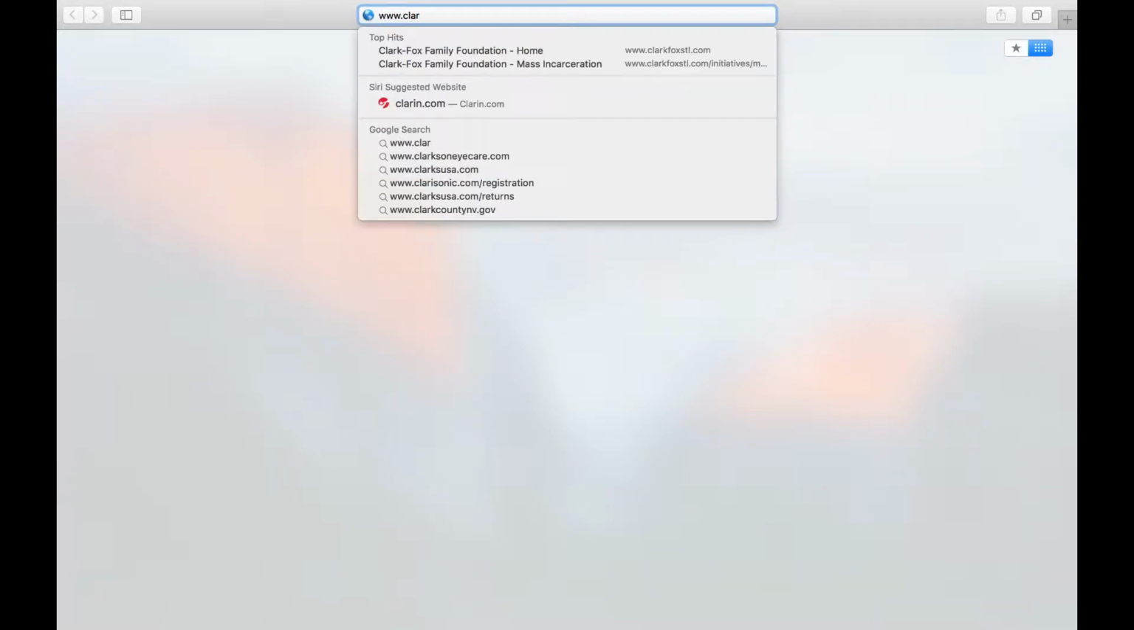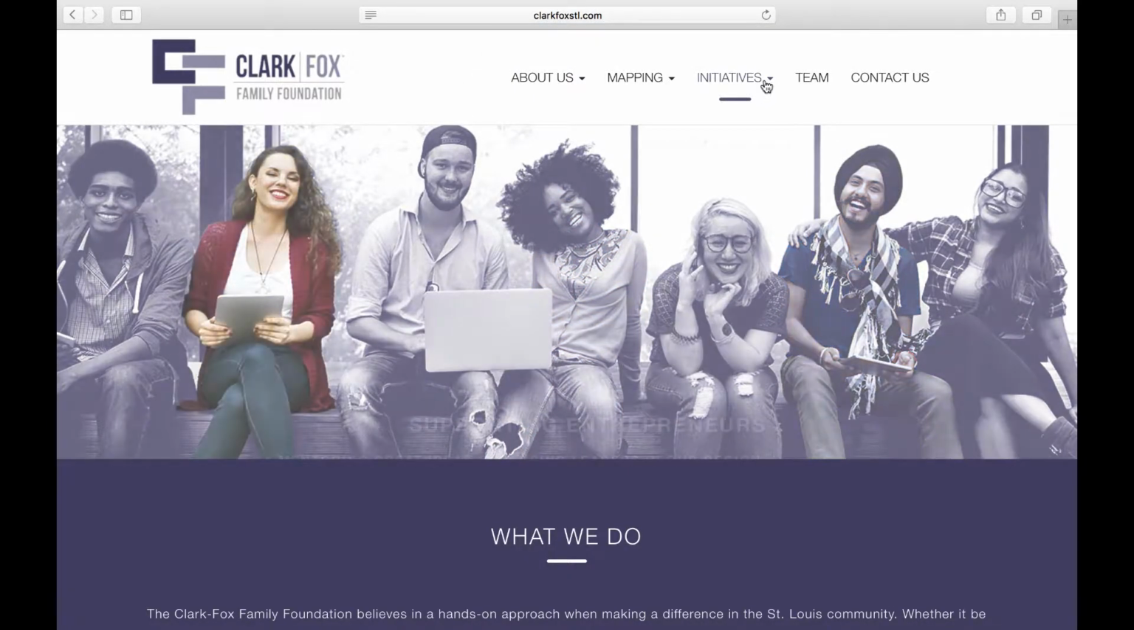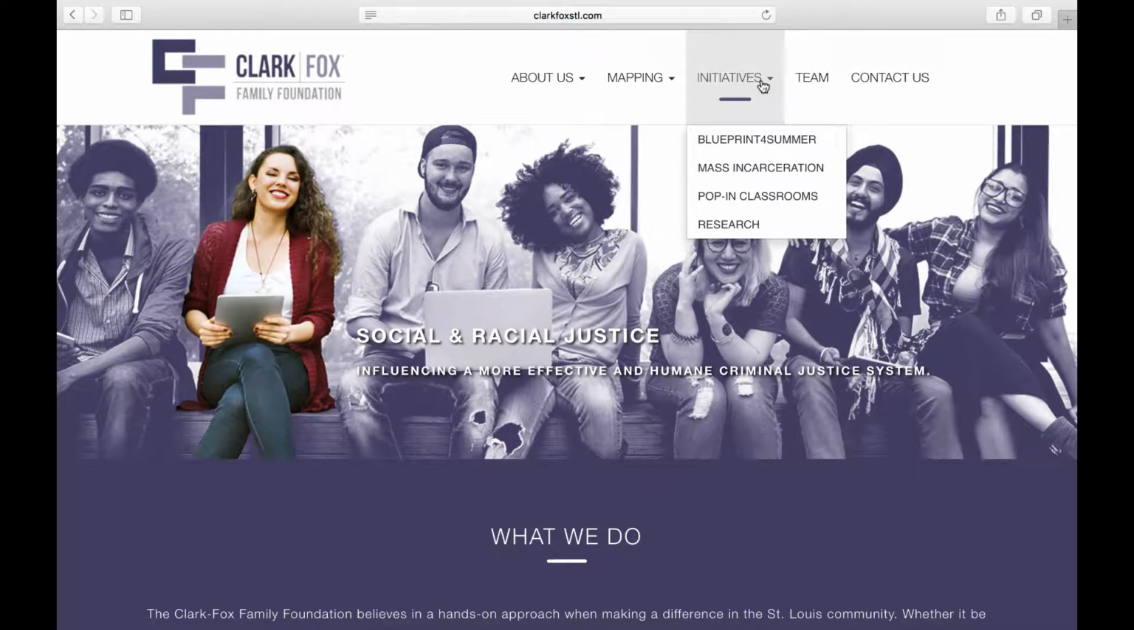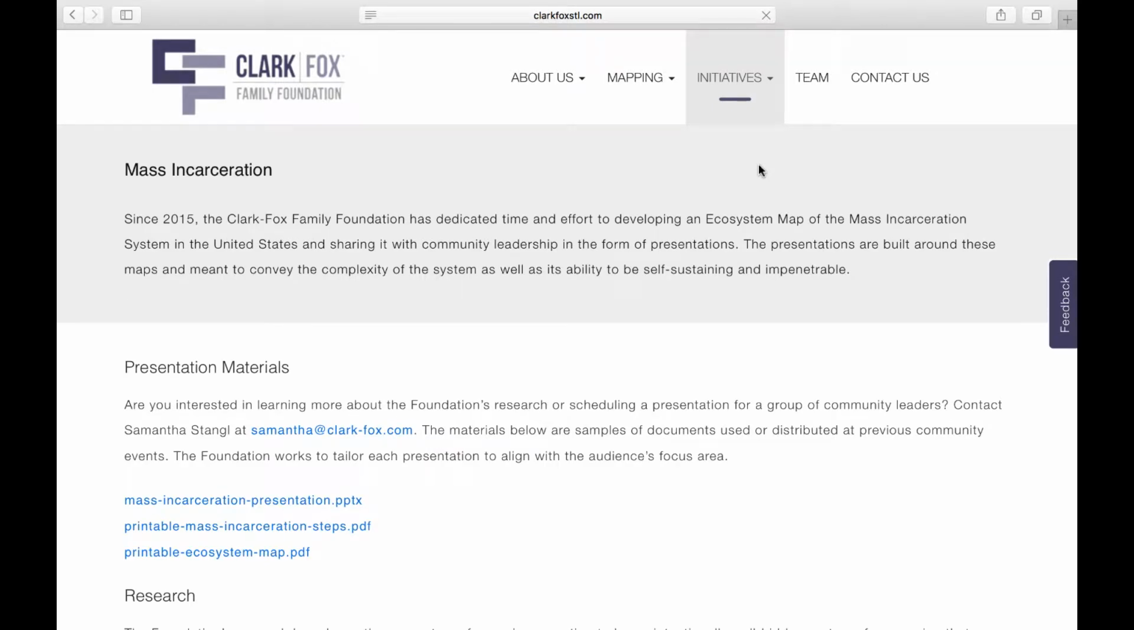So we're going to open our web browser and go to clarkfoxstl.com. That's going to direct us to the Foundation's website. There's the initiative section, and we want to go on the mass incarceration. Here it's going to pull up the page and it's going to show our history.